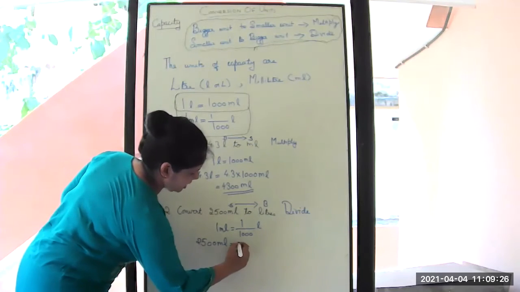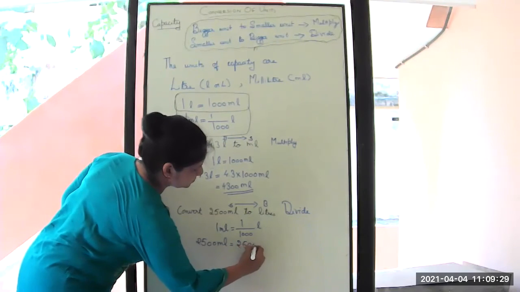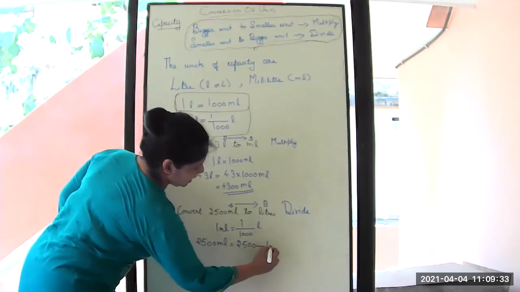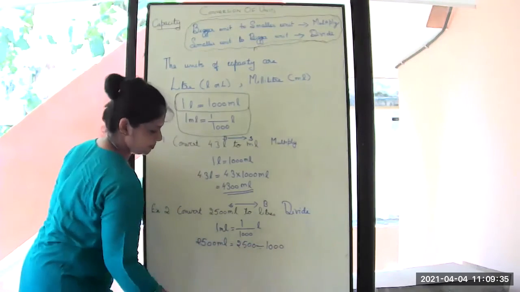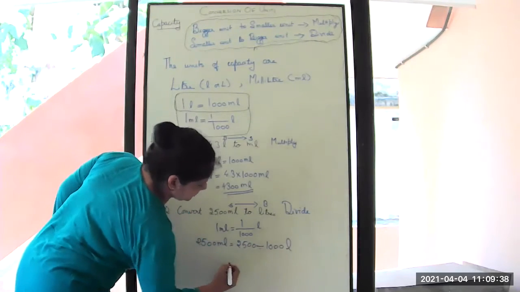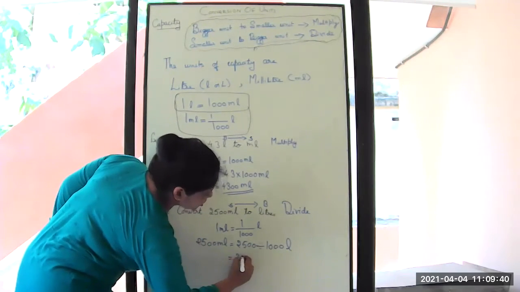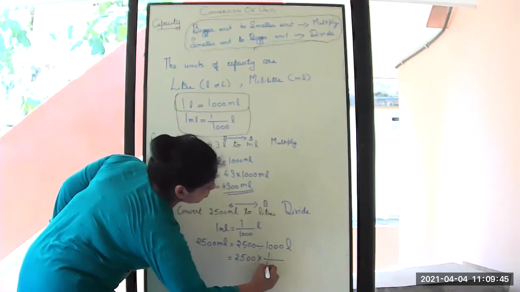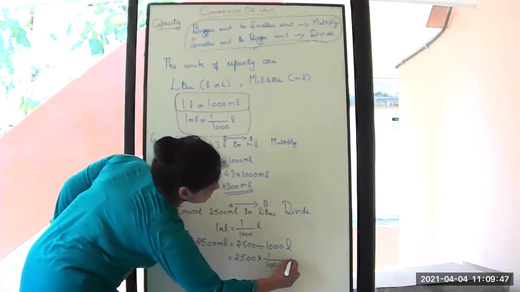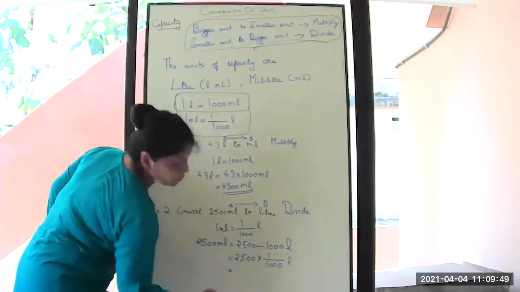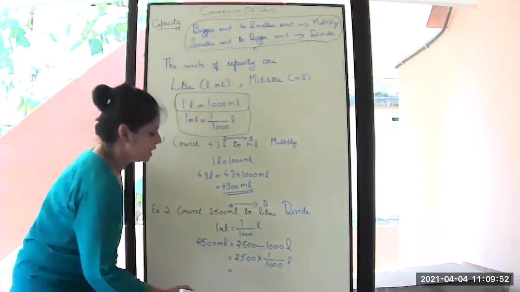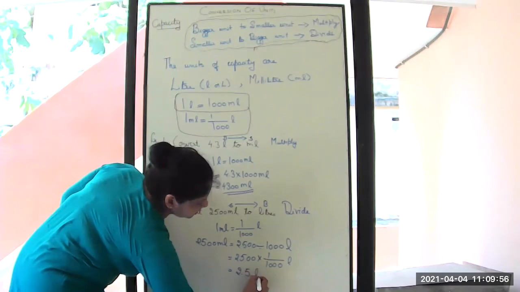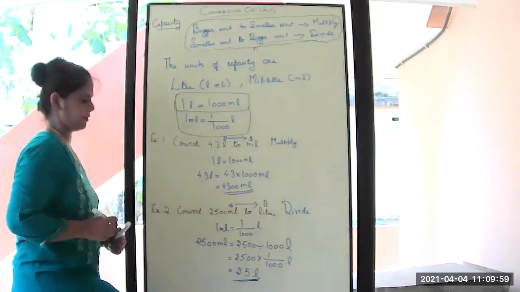So 2500, what do we have to do? Divide by 1000. Then what is the unit? Liter. So we can rewrite it as 2500 multiplied by 1 upon 1000 liters. So when you divide, you will get 2.5 liters as the answer.